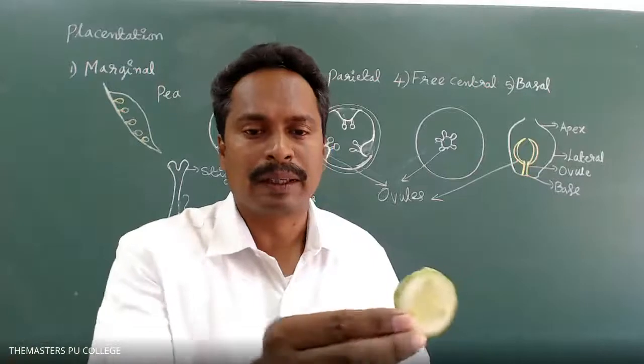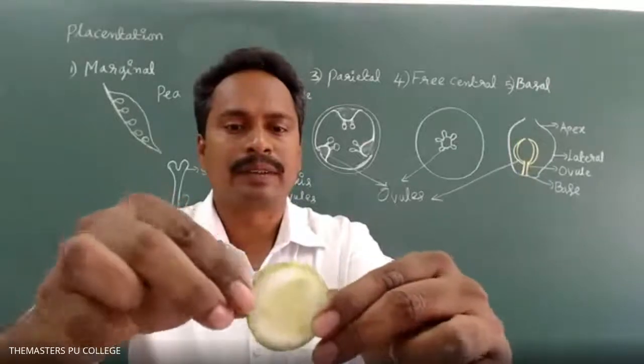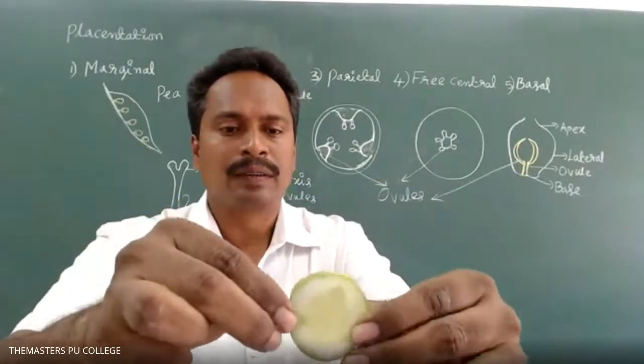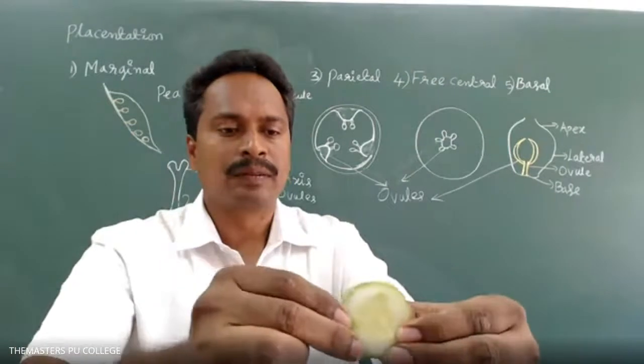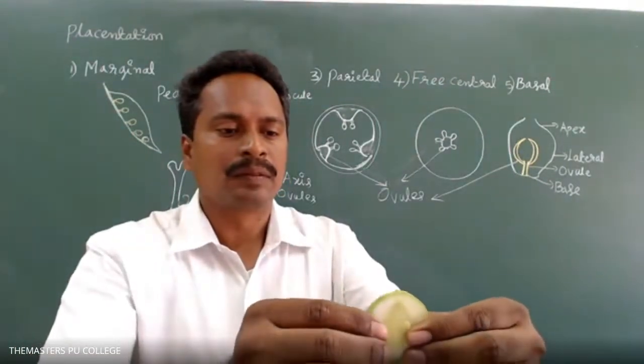Is it visible clearly? Yes, sir. Visible.